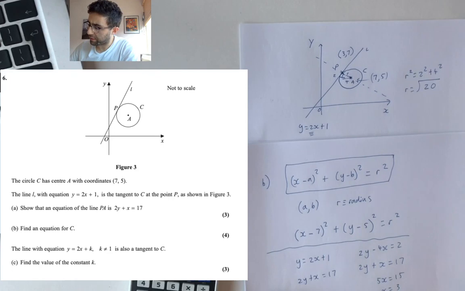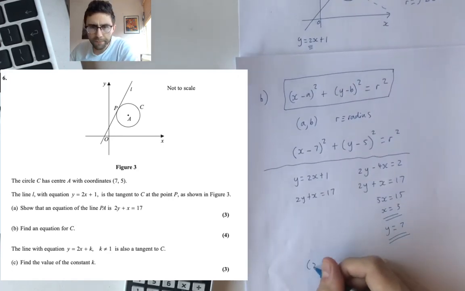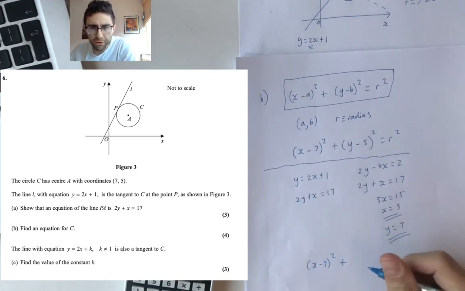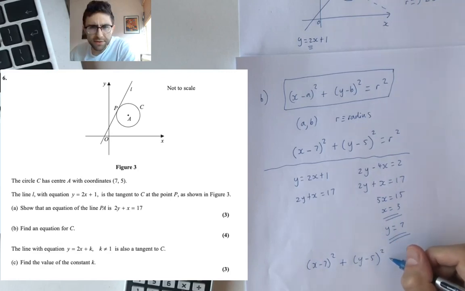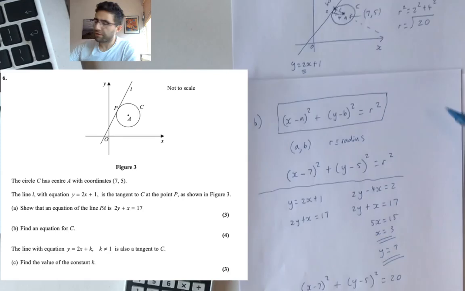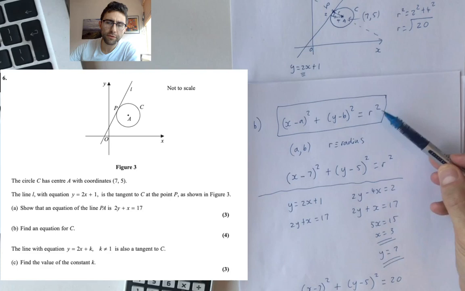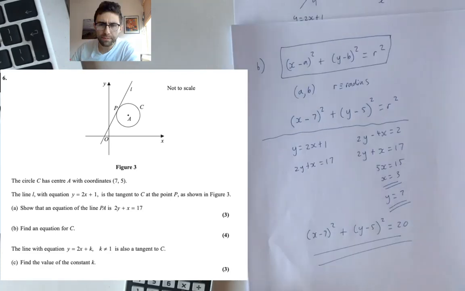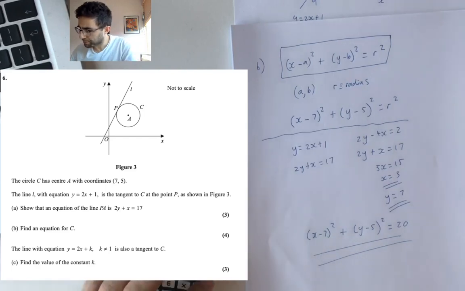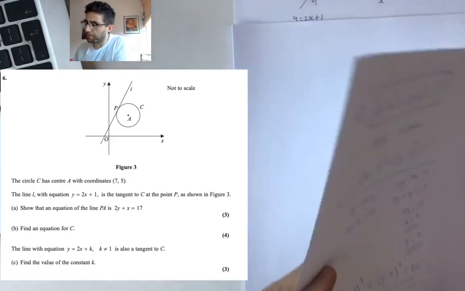So basically, that's it. I'll just write it out one more time, just for luck. Probably taken a bit longer than I wanted today, but it's alright. It's nice to just get in there. So radius, actually it'll be 20, because if the radius is root 20, then the right hand side of our circle has to be r squared, so you have to square that, so the actual answer is going to be like that. Cool. I'm just going to keep going.